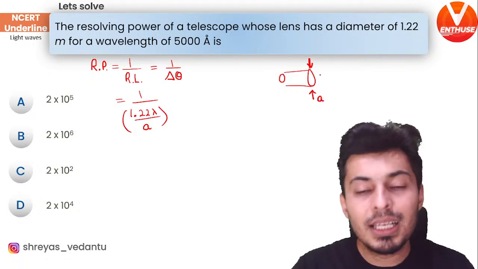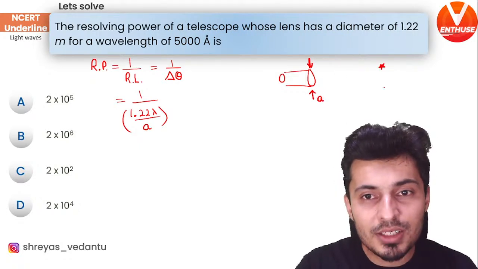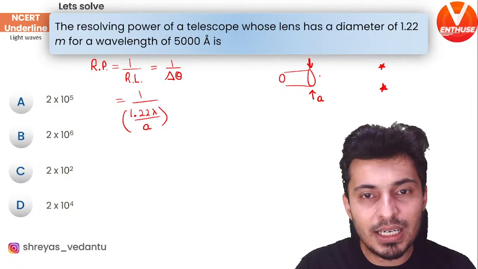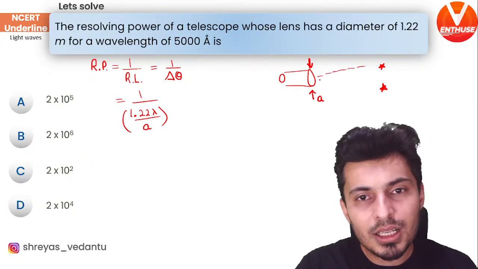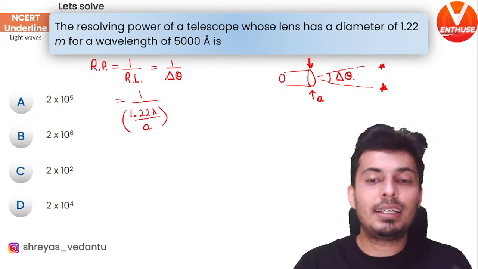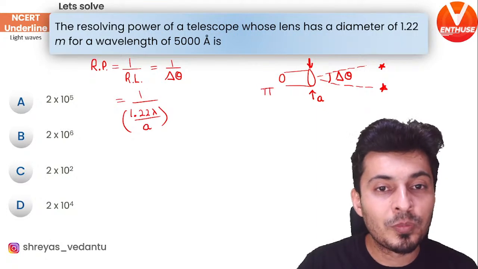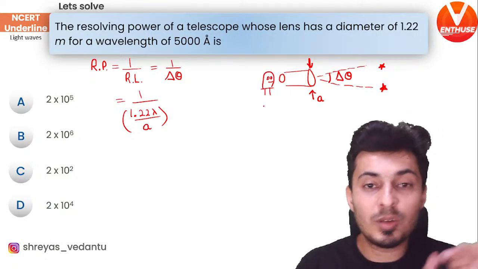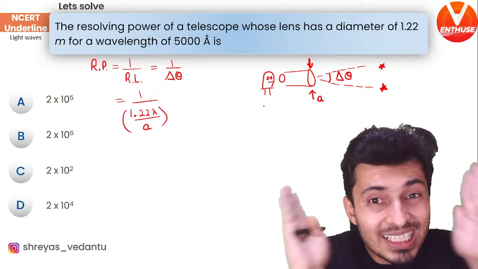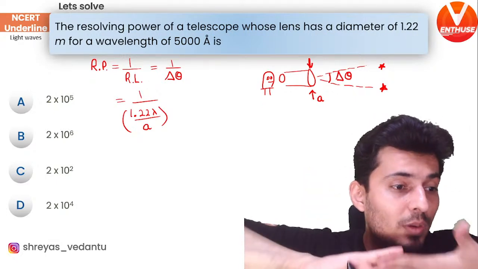This is A. Then the two objects, two stars, will subtend some angle over here. If the angle between them is at least delta theta, then you will see distinct images via the telescope. If you see it from here, if you see it from here, you will see two distinct images. If it is lesser than that, you are going to see overlapping of images.